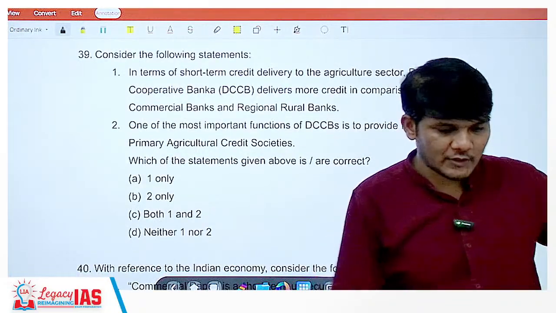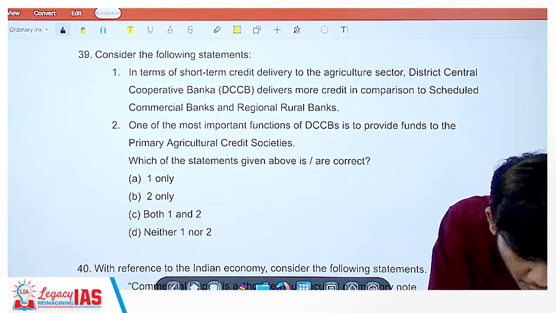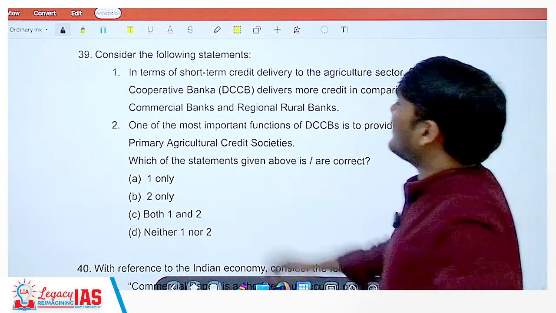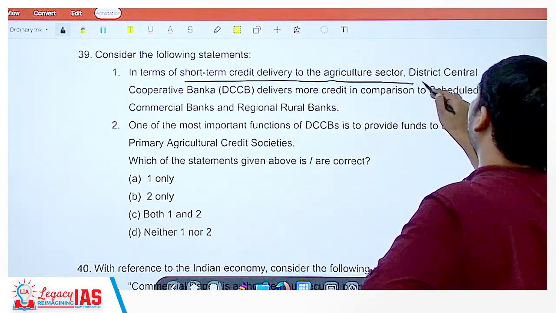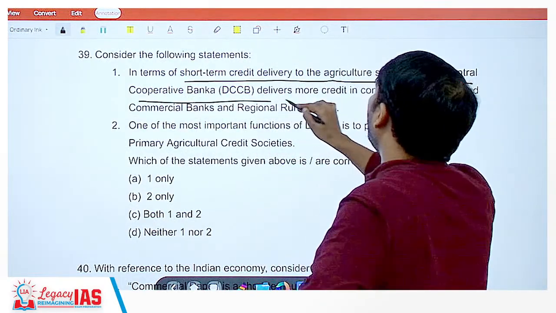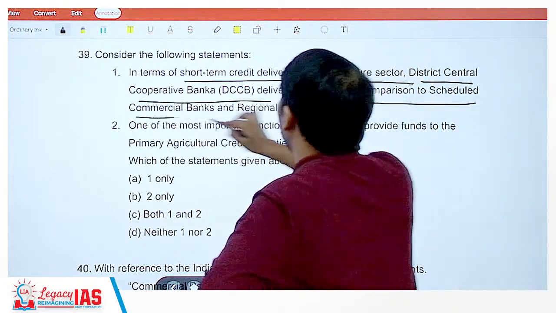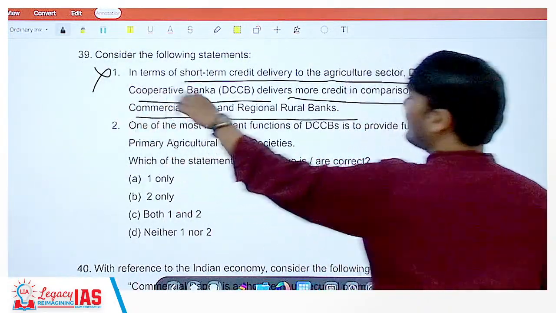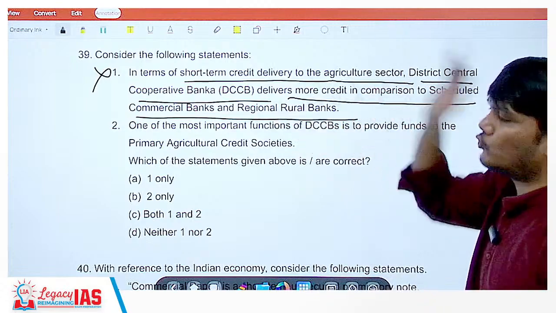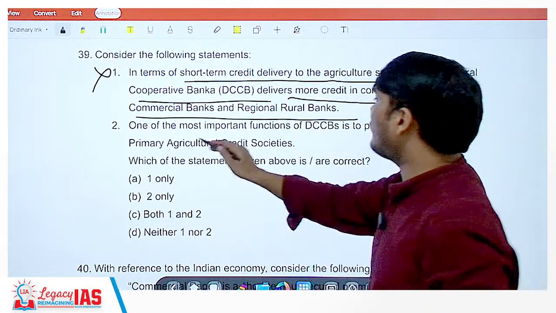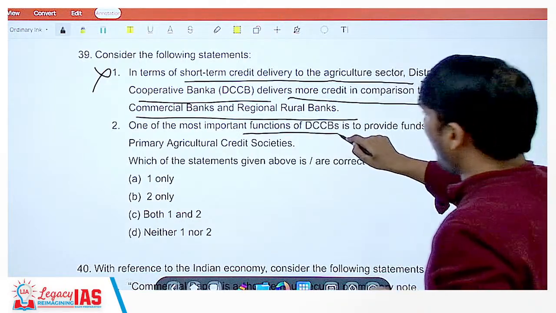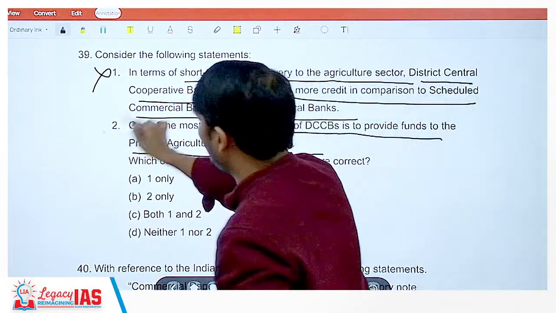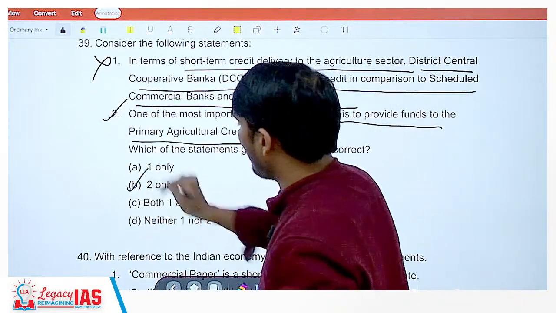Moving on to question number 39. Consider the following statement in terms of short-term credit delivery to the agricultural sector. District Central Cooperative Bank delivers more credit in comparison to scheduled commercial banks and regional rural banks? No. District Central Cooperative Bank has a very small share as compared to these two. It's a factual statement. One of the most important functions of District Central Cooperative Bank is to provide funds to the primary agricultural credit societies. Yes, this is correct. So the correct answer would be option B.